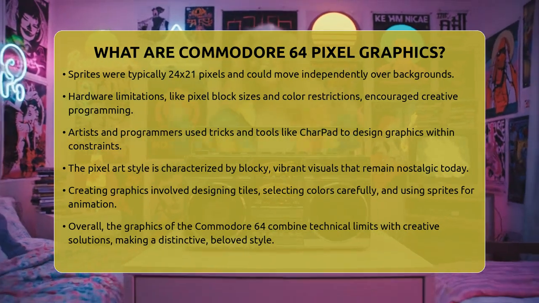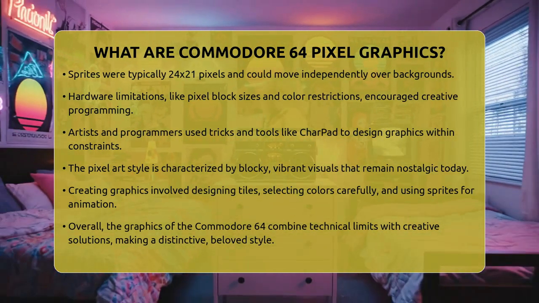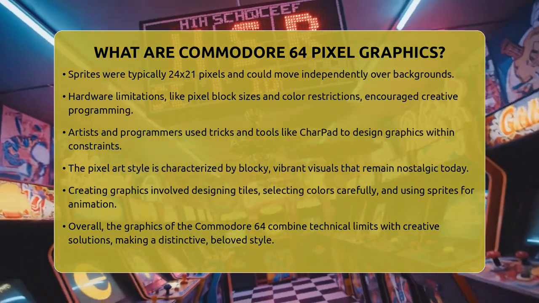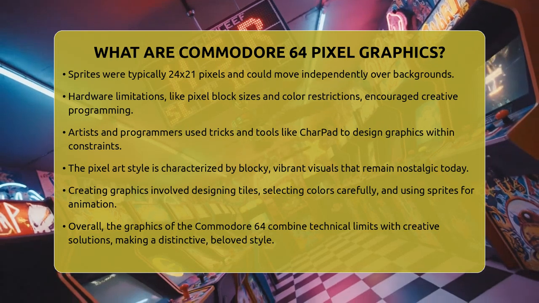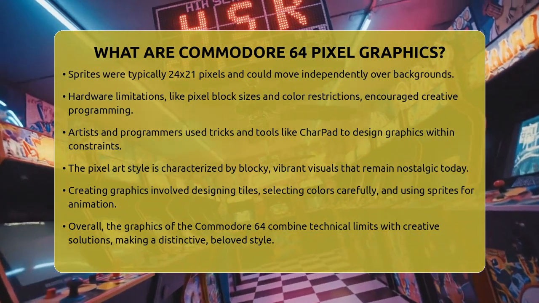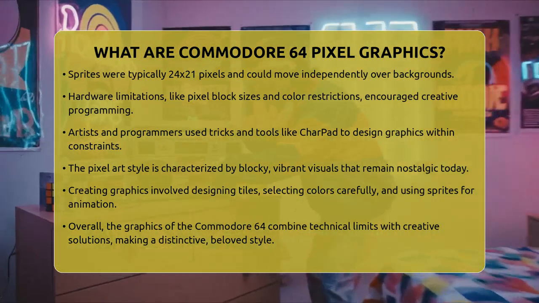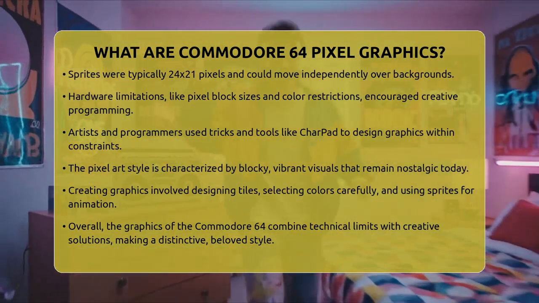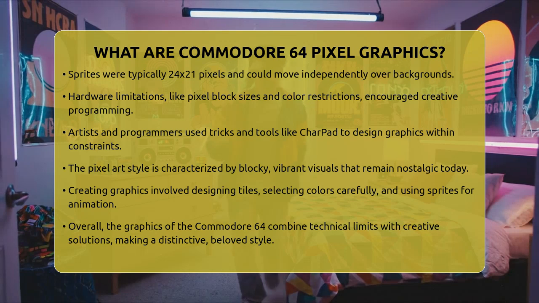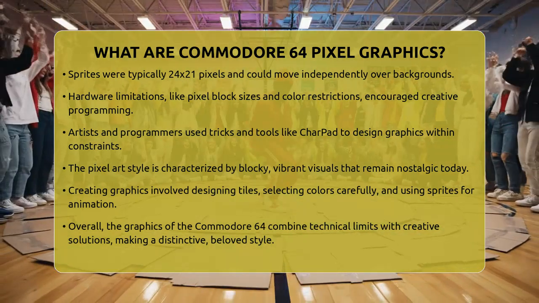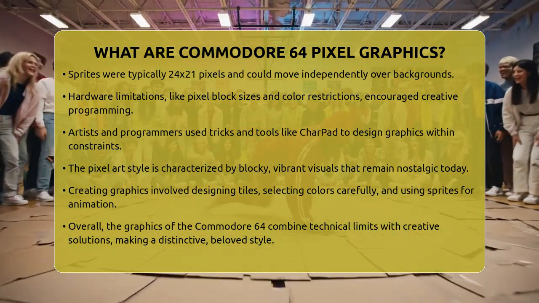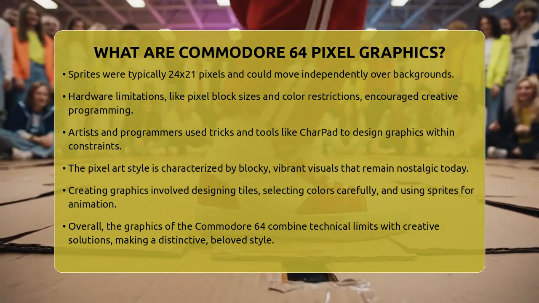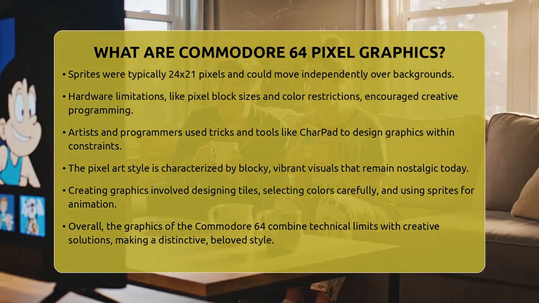Creating these graphics involved designing tiles in 8x8 pixel grids, choosing colors carefully within the hardware limits, and using sprites for animation. Tools like CharPad were later made to help artists design these tilesets more easily. But back in the 1980s, most of this work was done by hand with programming tricks that pushed the VIC-II chip's capabilities. Overall, the pixel graphics of the Commodore 64 are a mix of technical limits and creative solutions, producing